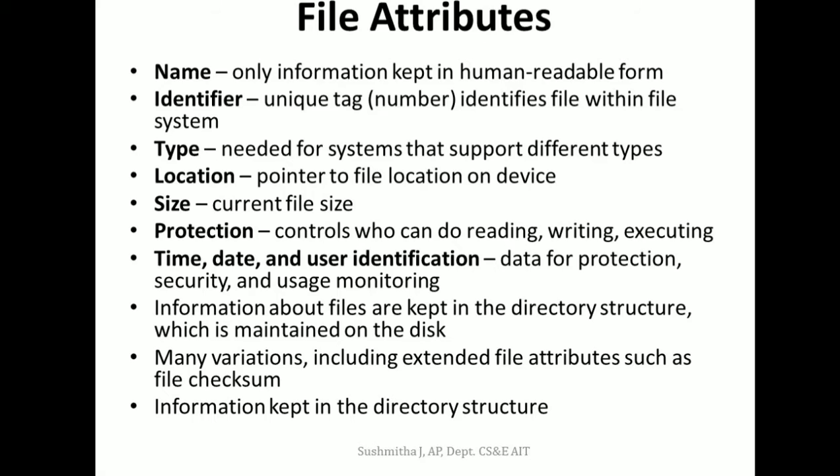And for time and date, there are various things that you can see. You can have the creation time, the last modification time, the last accessed time. So these are some of the timestamp attributes that are available. Whenever we look for file attributes, these are the information or more description about the file that we get. And this information about the file is kept in a directory structure, which is actually maintained on the hard disk.